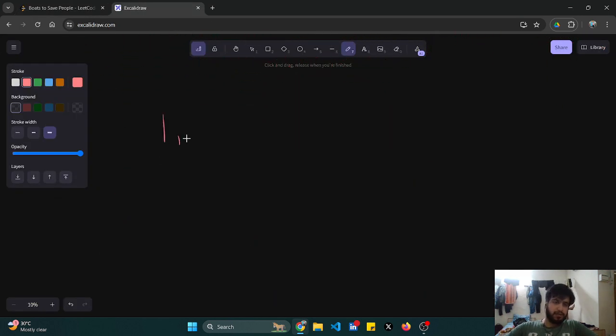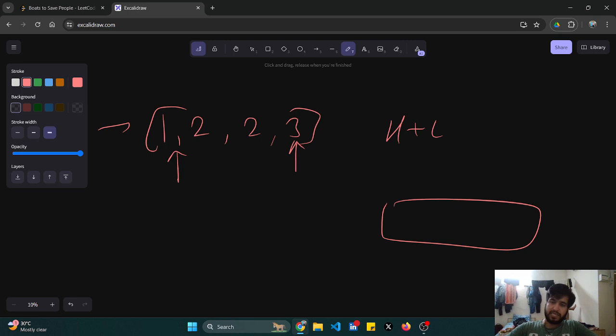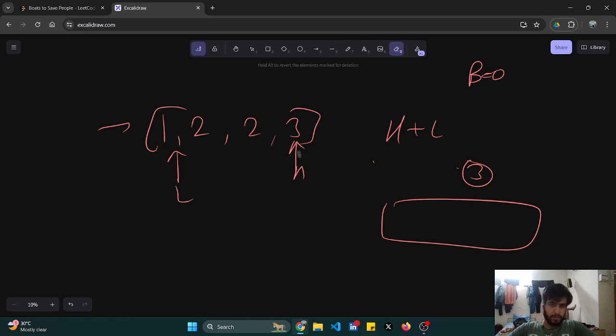I'll try the second test case also. I'll just sort it. One person is here, one person here. High plus low I have to combine. The boat capacity is 3. I'll try to pair up the highest with the lowest ones. So can 3 plus 1 be paired? No, because for obvious reasons it is exceeding the limit, greater than 3. So I'll use one boat and my high pointer would decrease.